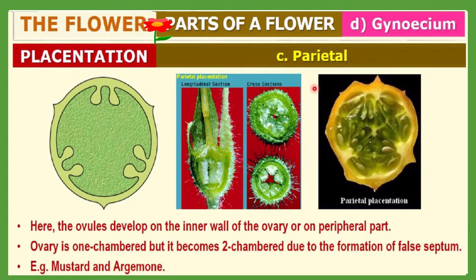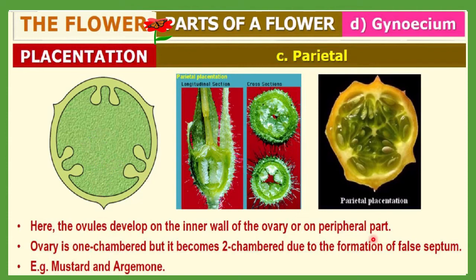The next type is the parietal type of placentation. Here the ovules develop on the inner wall, the peripheral part, of the ovary. The ovary is one chamber. In the diagram you can see a one-chamber ovary that becomes two chambered, just due to the formation of a false septum. As a result, the ovary becomes multi-chambered.